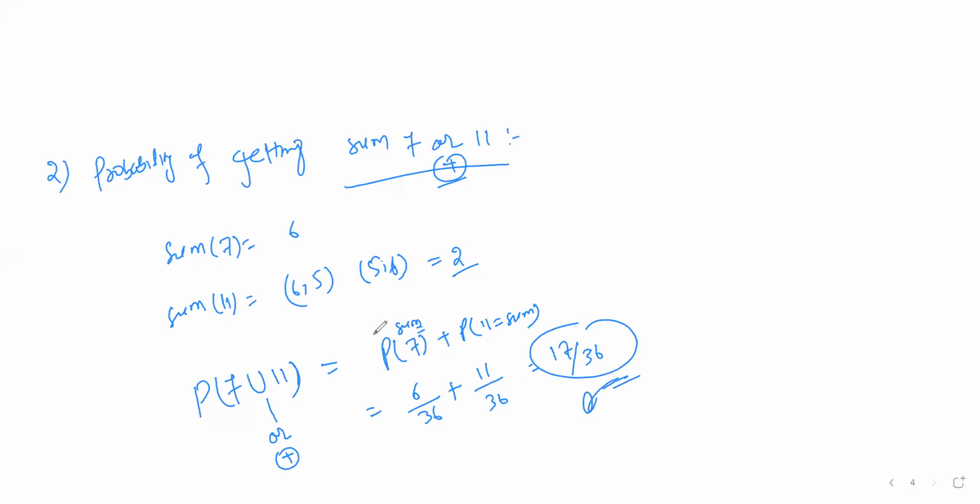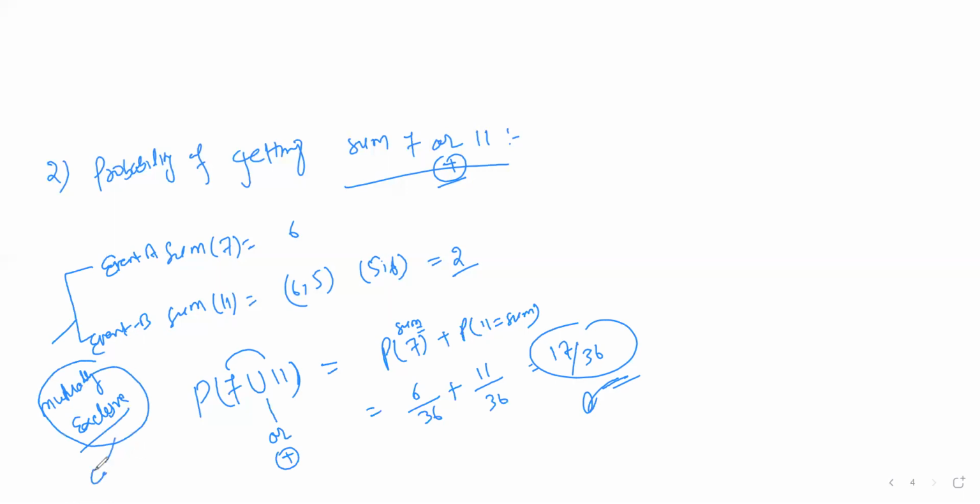So I can say that these two events, this is event A and this is event B, are mutually exclusive. Mutually exclusive means there is no common event. So I can say that these two are mutually exclusive.